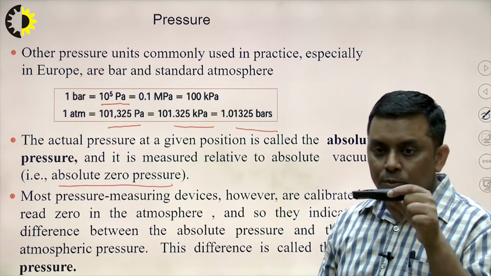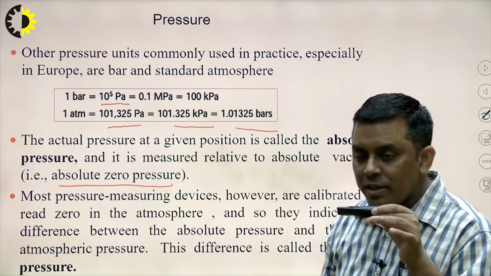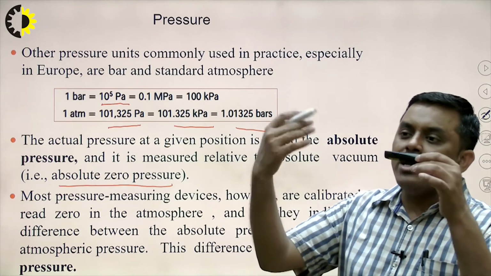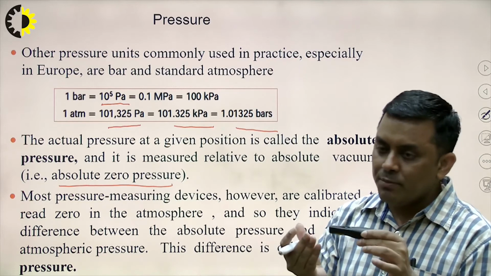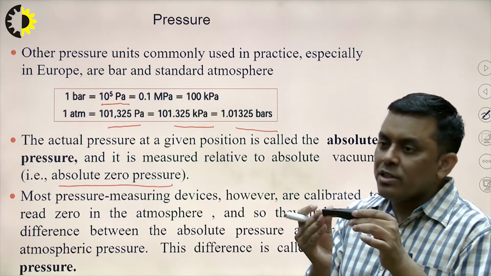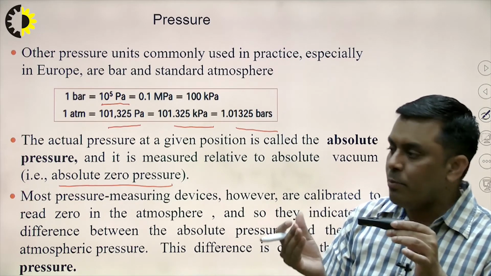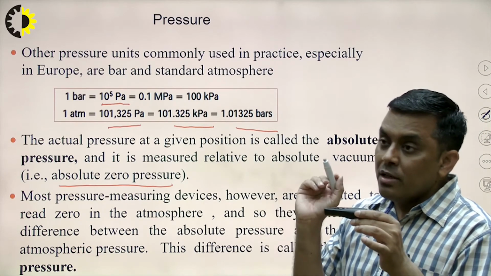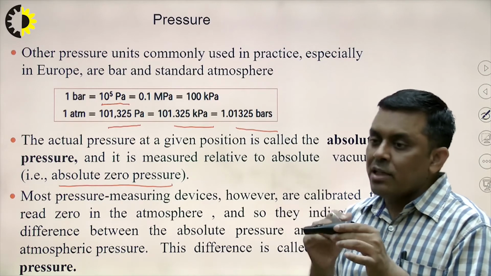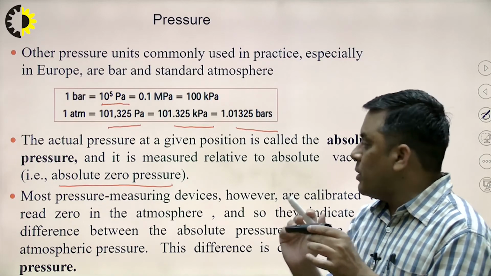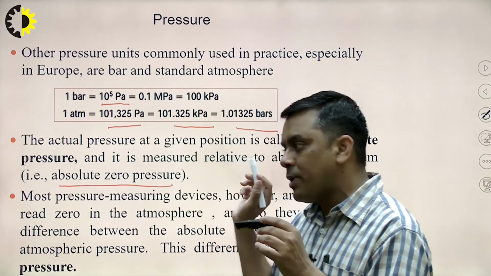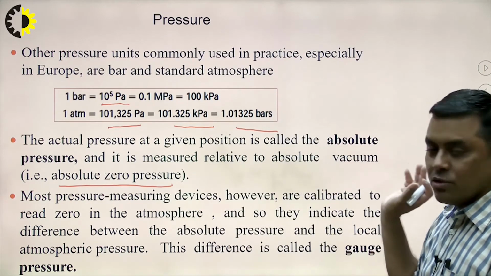Obviously, if the pressure is more than atmospheric pressure, only then will it give some reading. So the reference point for the pressure gauge is atmospheric pressure. I can't say that the pressure measured through this device is the absolute pressure, because absolute pressure has to be measured with respect to absolute zero, meaning the perfect vacuum condition. This has to be cleared here.